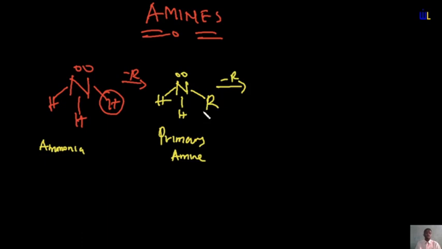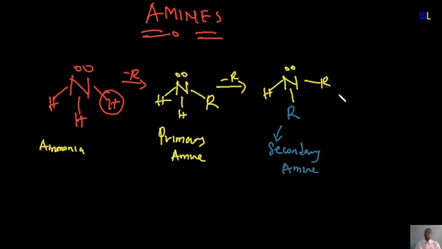The implication is that a secondary amine would now be formed by further replacement. That is to say, when you replace another hydrogen by another alkyl group, you get a secondary amine. So let's look at it. You could have N, H, R, and instead of having another H here, you find out that another alkyl group replaced the hydrogen. Automatically, what you have here is a secondary amine.